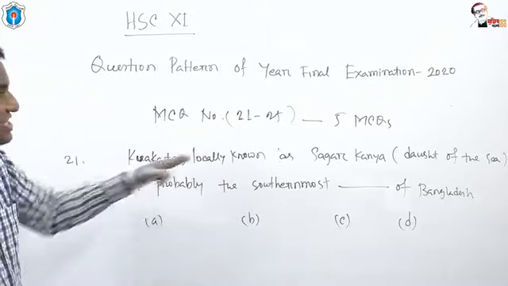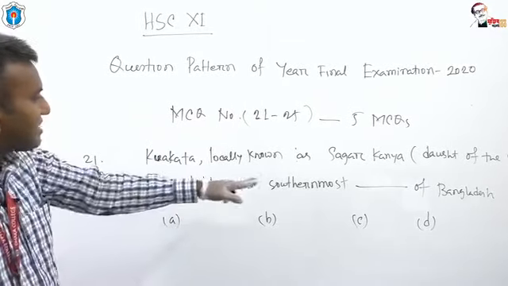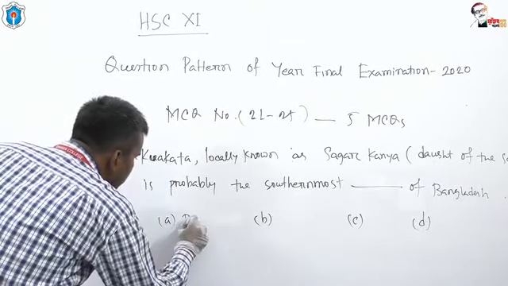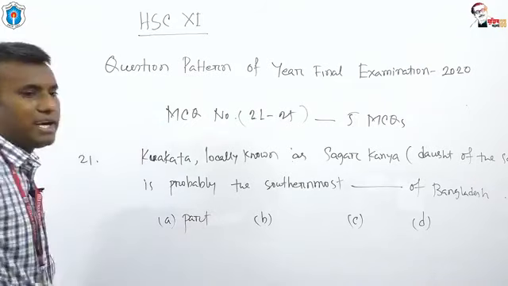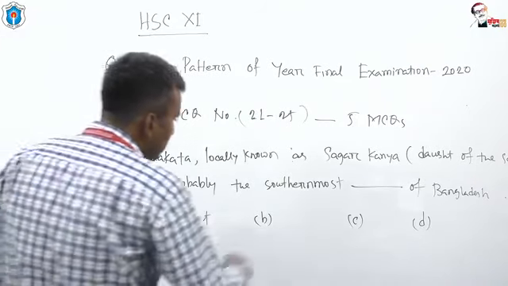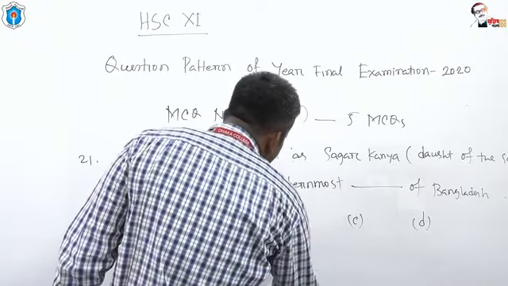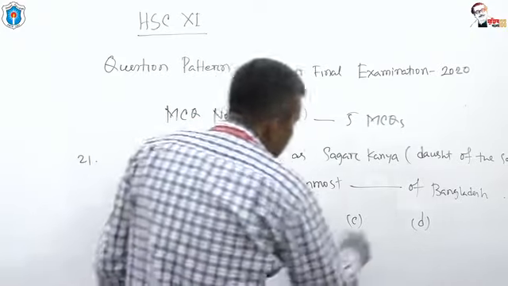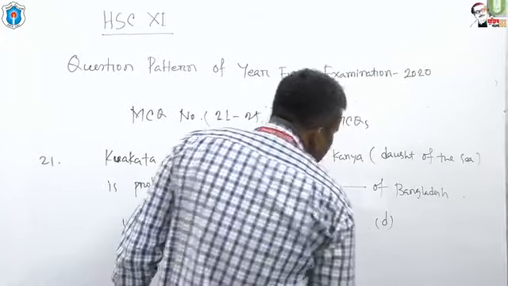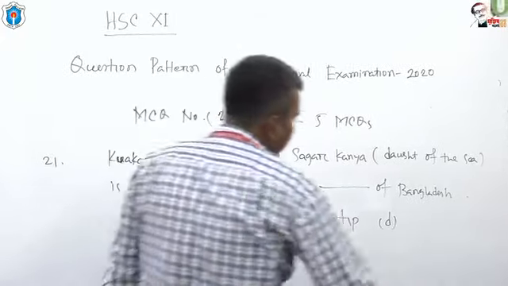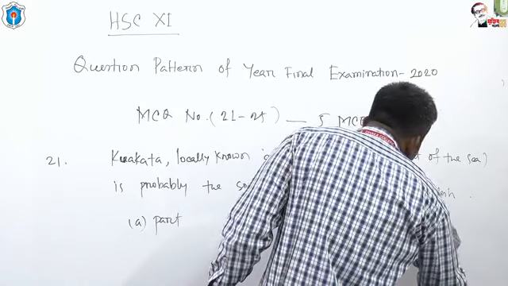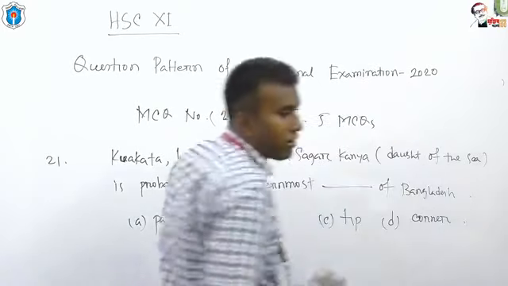Kuakata, locally known as Sagorkonna, daughter of the sea, is probably the southernmost part of Bangladesh. Type of Bangladesh, tip of Bangladesh, corner of Bangladesh.